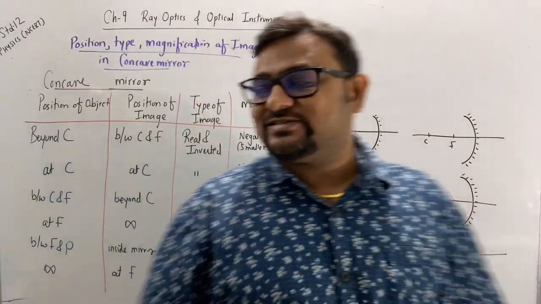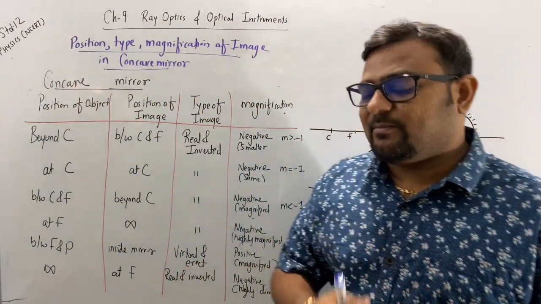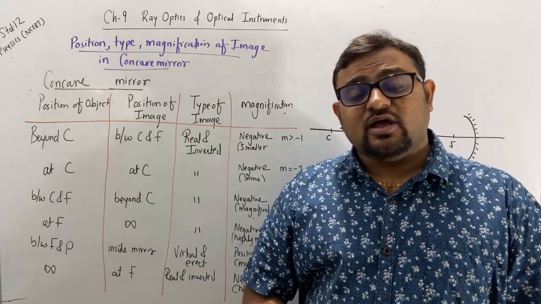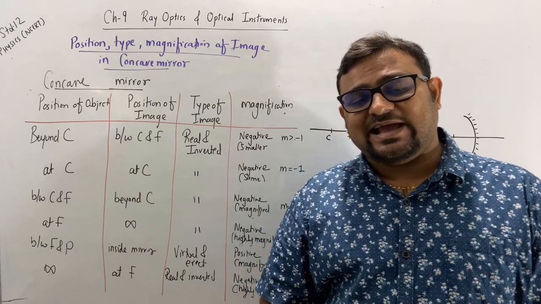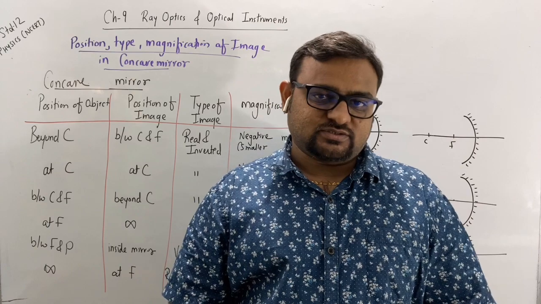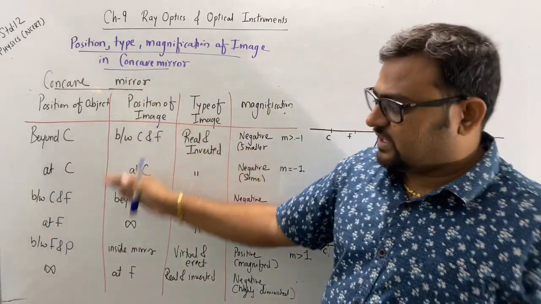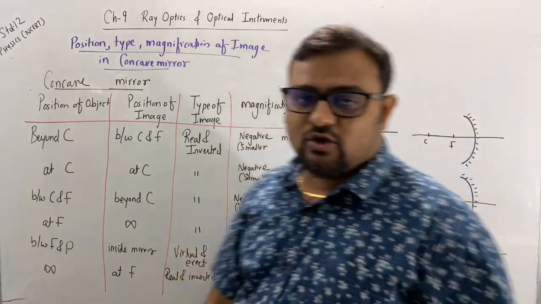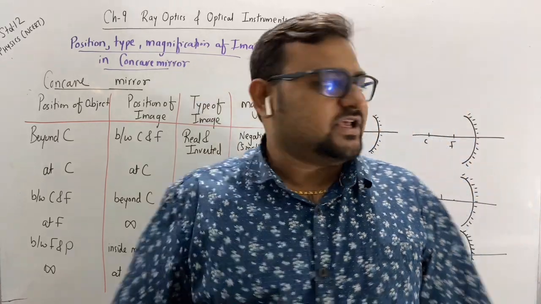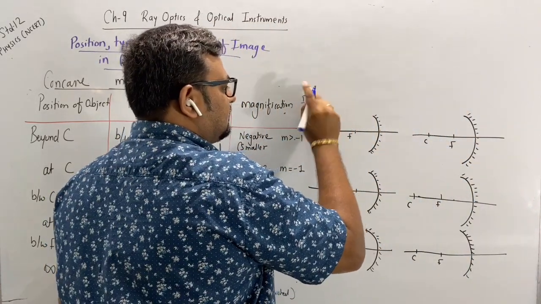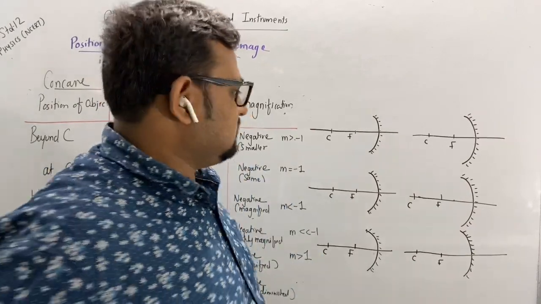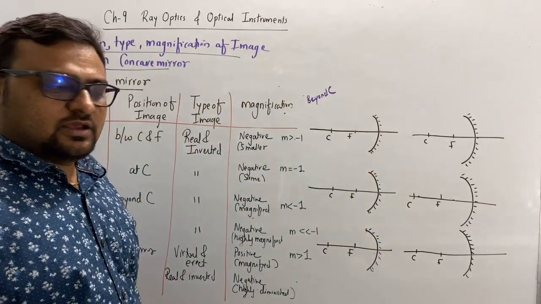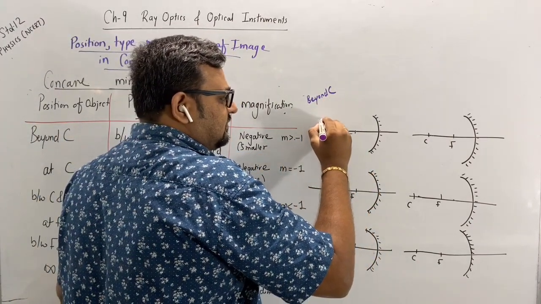So the next is position of image, magnification of image, and type of image formed in a concave mirror when the object is placed at different positions. I have already formed the table. We'll take one example and then we will find out. So what is the first? Beyond C. So let's take beyond C. Let's place the object here.